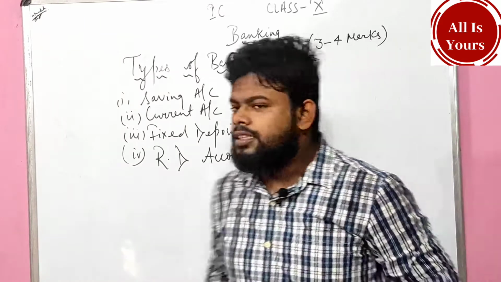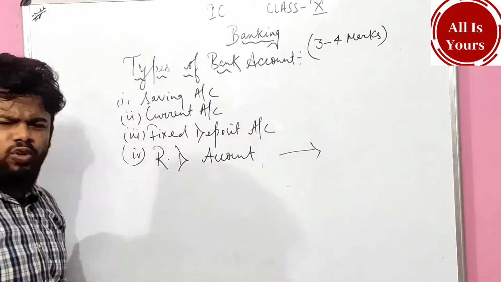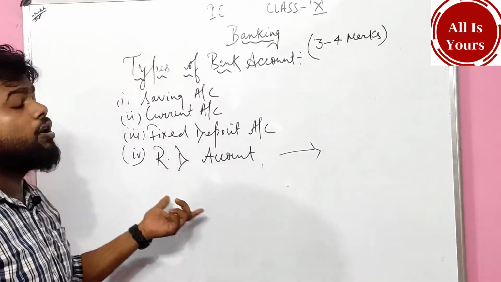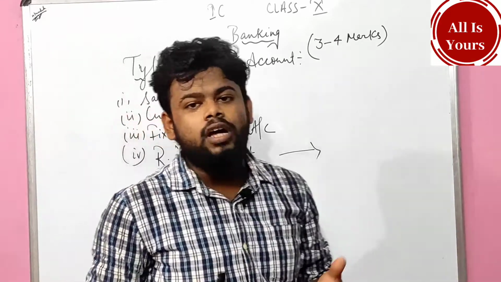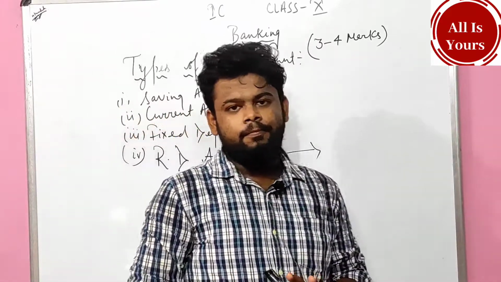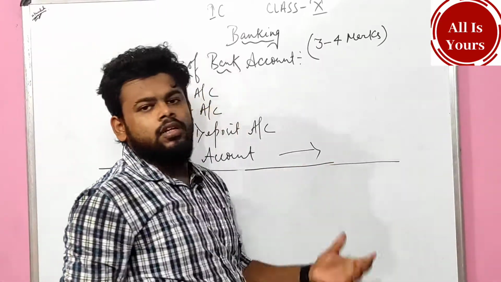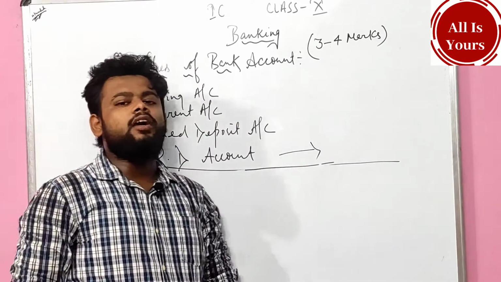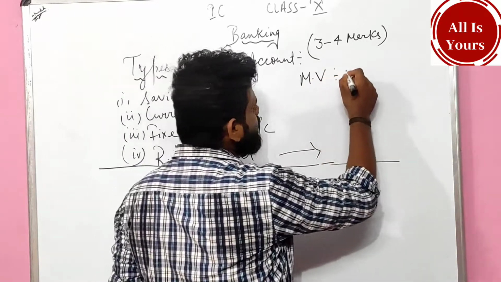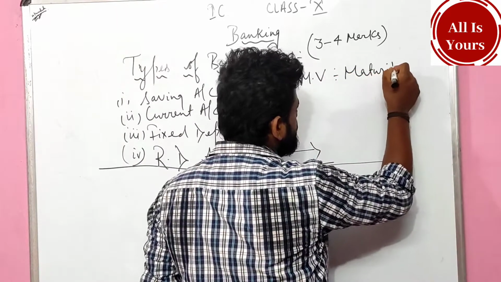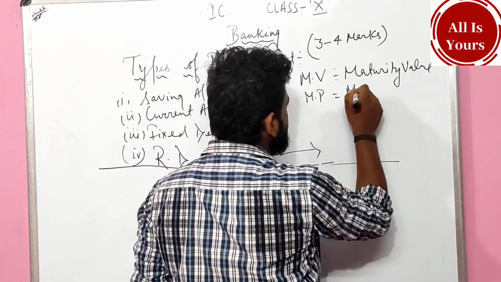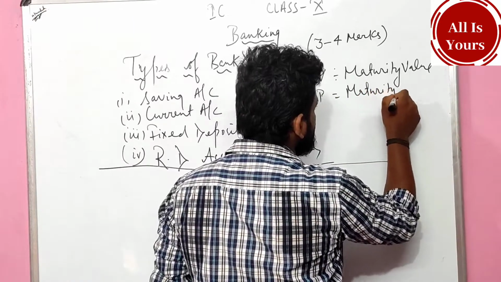See people, savings account, current account, fixed deposit account, you don't need to study; I am only giving the introduction. The thing you need to study is the RD account, recurring deposit account. You deposit the amount for a fixed period of time. So before understanding the RD account, let me say about MV and MP. MV stands for maturity value. MP stands for maturity period.